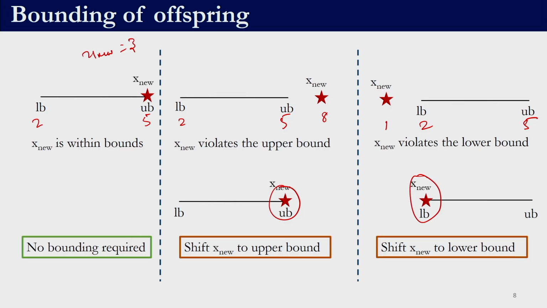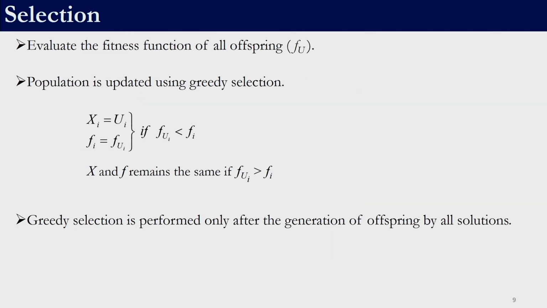So, the same bounding strategy will be employed in differential evolution to generate the trial vector which is in the bounds. So, once we have generated the trial vector, the next step is to evaluate the fitness function value.